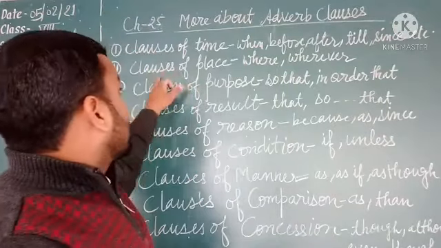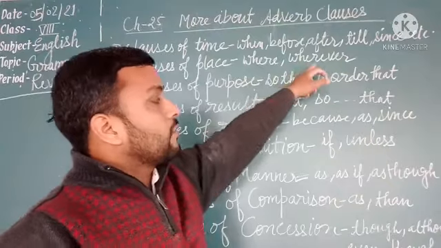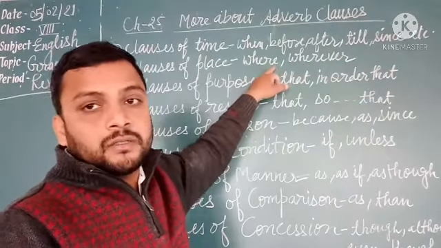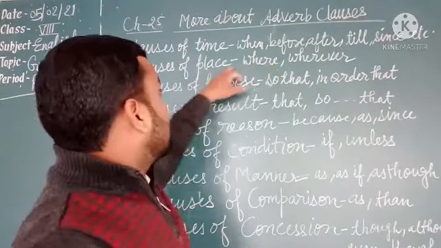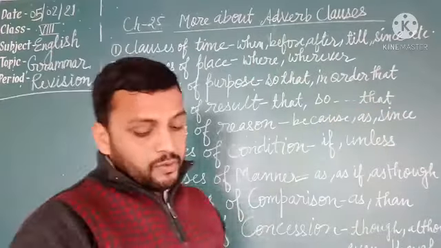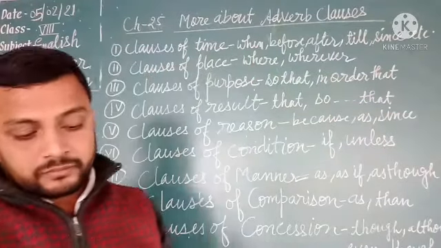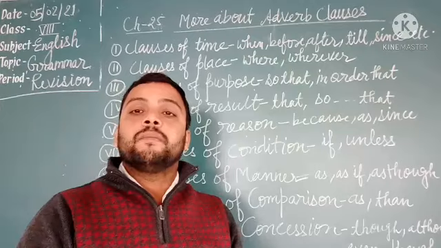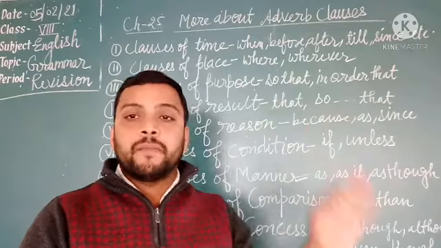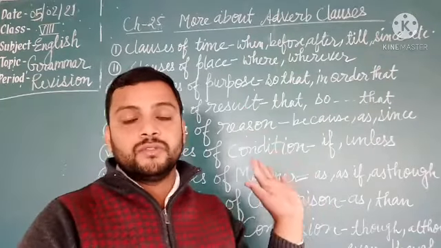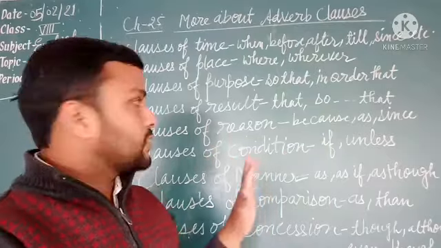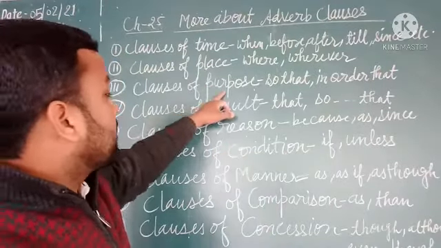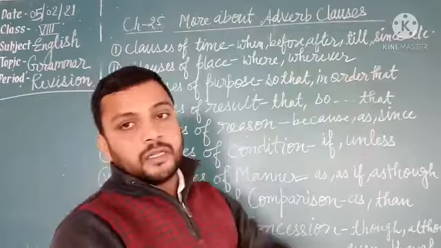Okay? Clauses of place: where or wherever. For example, I have put the pen back where I found it.